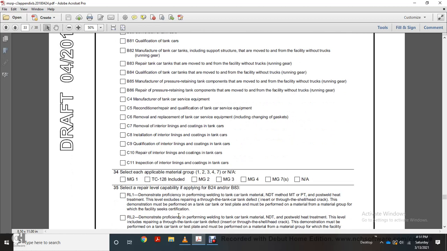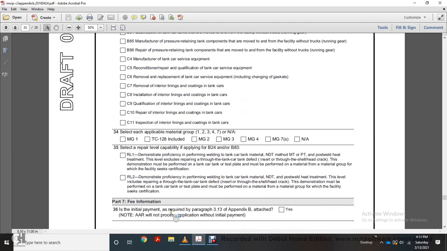34, select each applicable material. 1, 2, 3, 4, 7 are not applicable. MG1, TC 128 included. MG2, MG3, MG4, MG7 are not applicable. Alright, 35, select your repair level capability if applying for the B24 or B83.